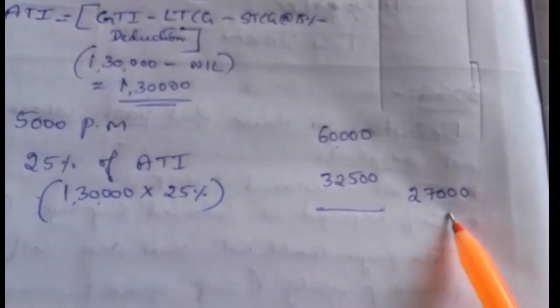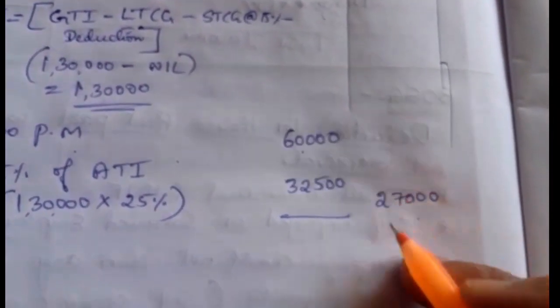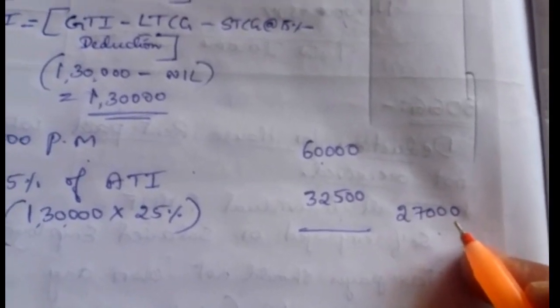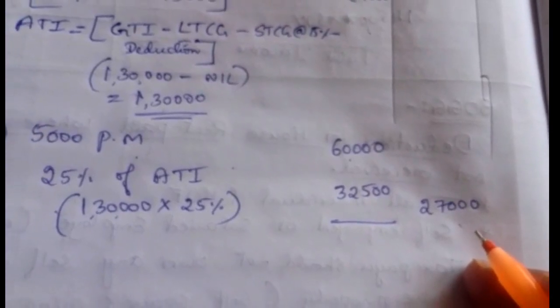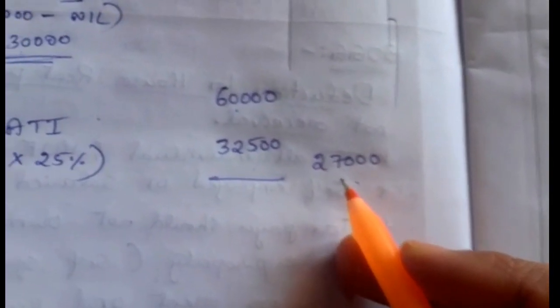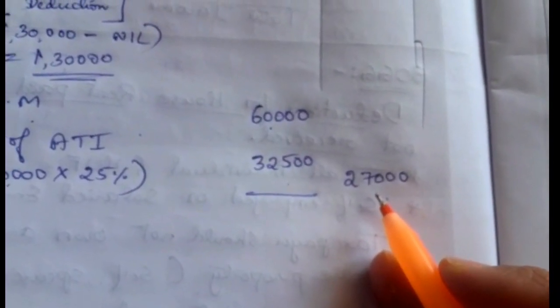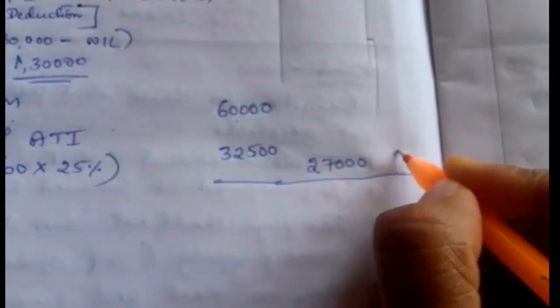Actually he paid a rent of 40,000 rupees annually, but only for 27,000 rupees can he claim a deduction. Why only 27,000? Because his GTI is more. He is having other incomes. So only for the 27,000 amount he can claim a deduction. So 27,000 we have to deduct here.